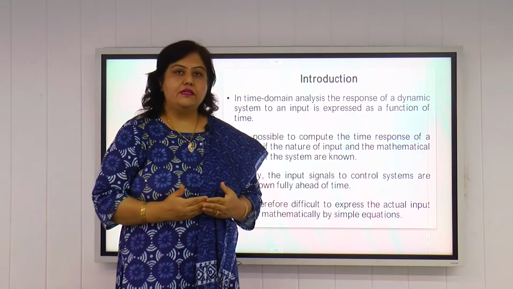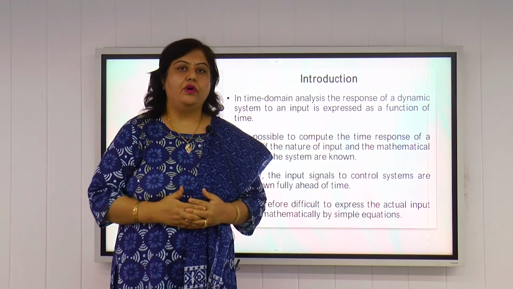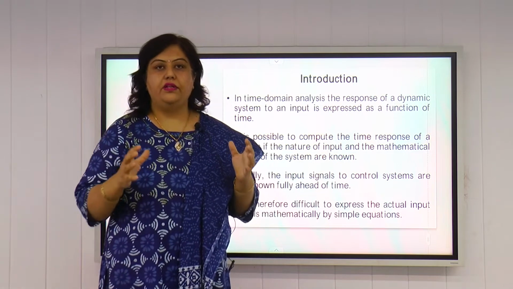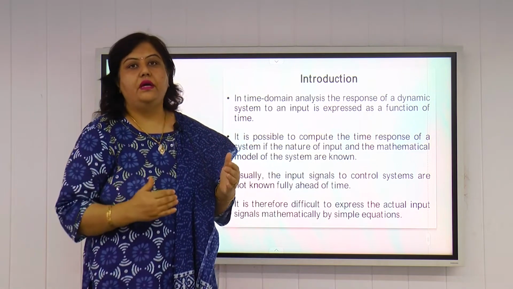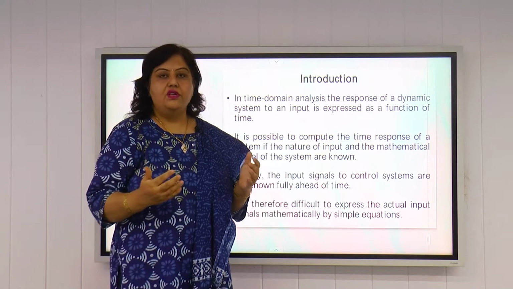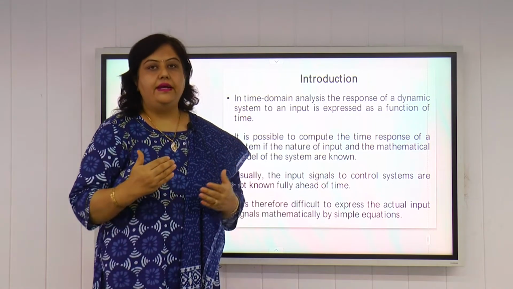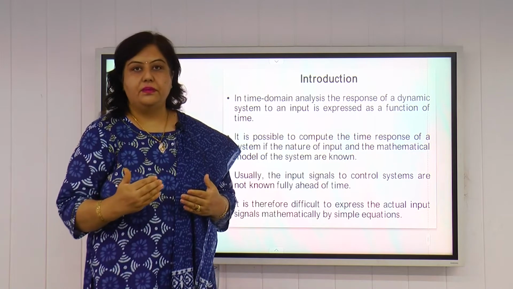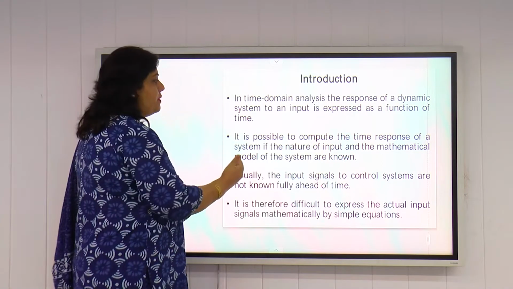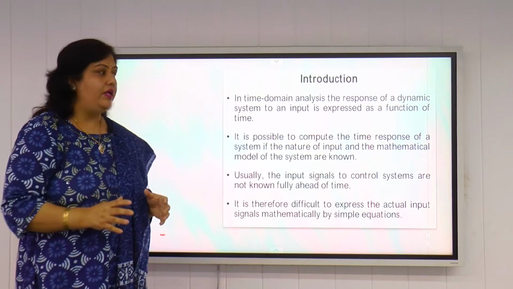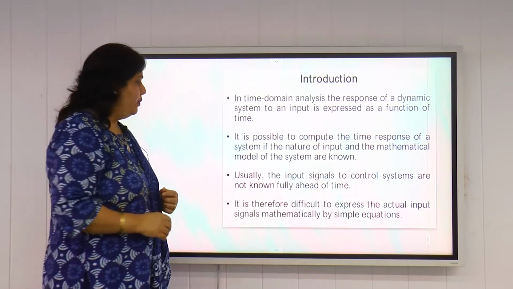And for a translational mechanical system, we can do the mathematical modeling with the help of Newton's law of force. So using some basic laws, we can write a set of differential equations that can explain the dynamics of the system. So it is possible to compute the time response if the nature of the input and the mathematical model of the system are completely known.